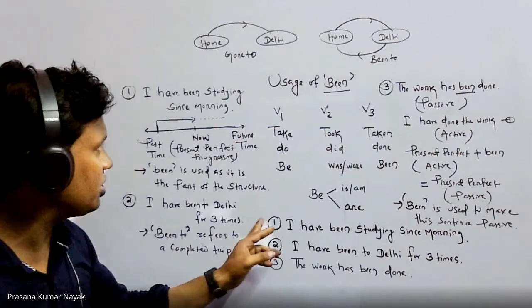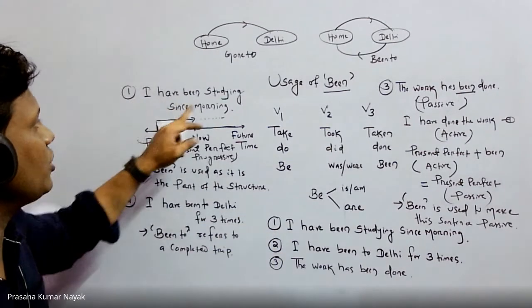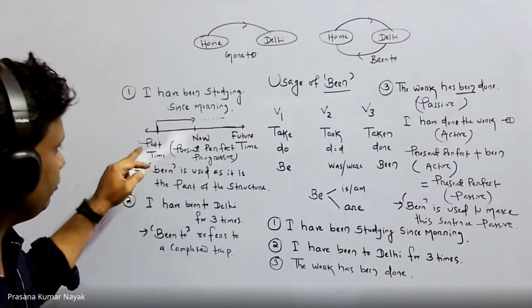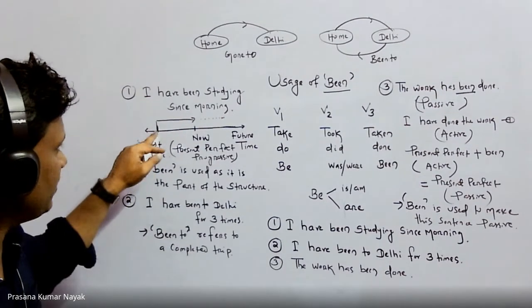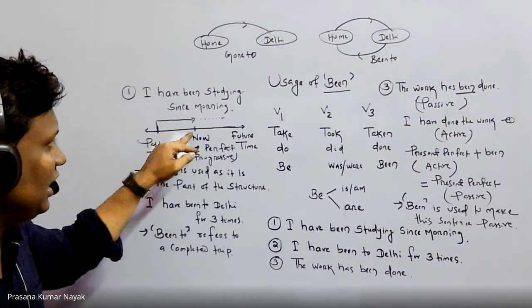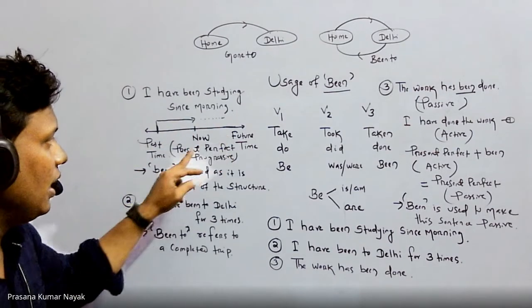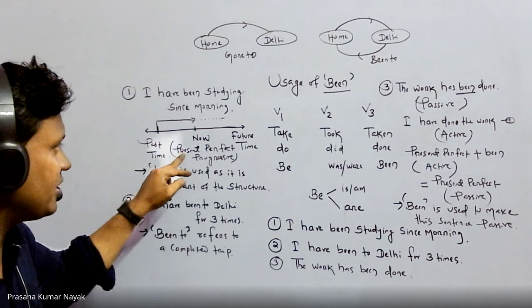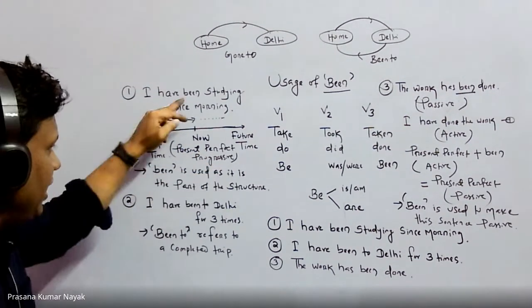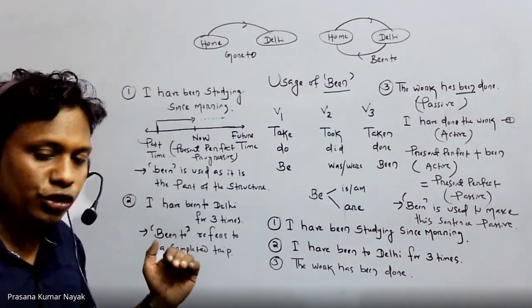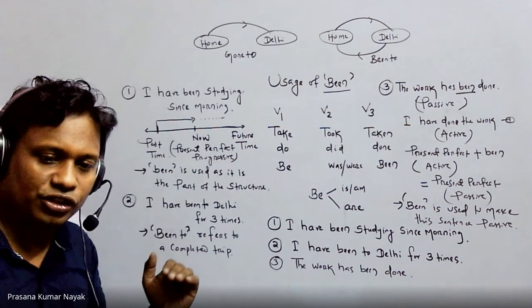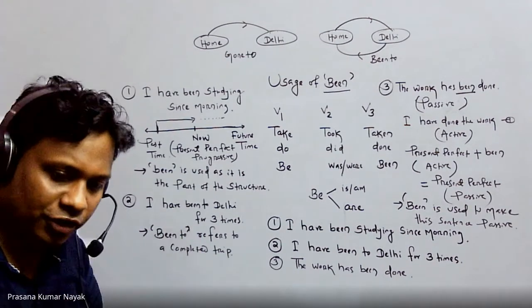Try to understand the first sentence. I have been studying since morning. This is something that started in the past, is continuing right now, and will continue for some more time in the future. This sentence is called present perfect progressive. Here, been is used as part of the structure. You cannot take it out of the structure.